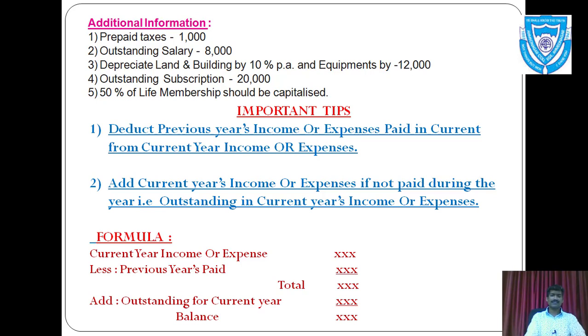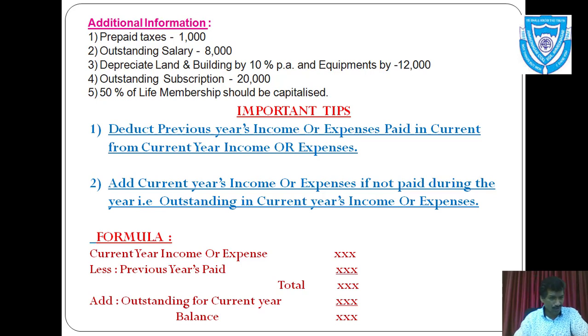Dear friends, before solving this example, let us see some important tips. These tips are very important for you to solve this example. Deduct previous year's income or expenses paid in current year from current year's income or expenses. And the second important tip is add current year's income or expenses if not paid during the year. We can call it as outstanding in the current year's income or expenses.